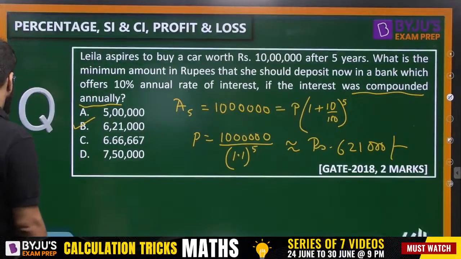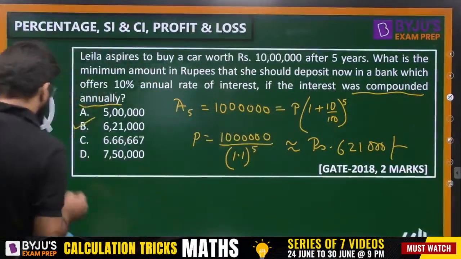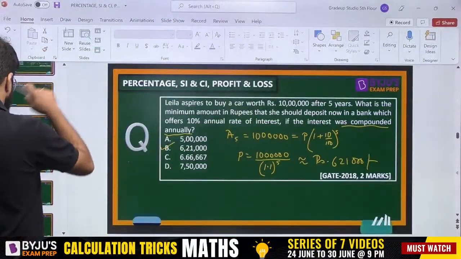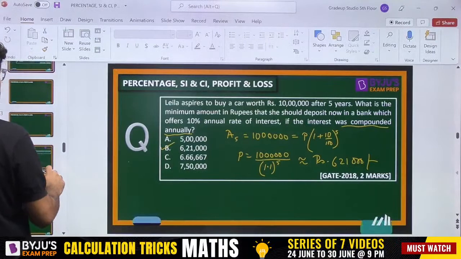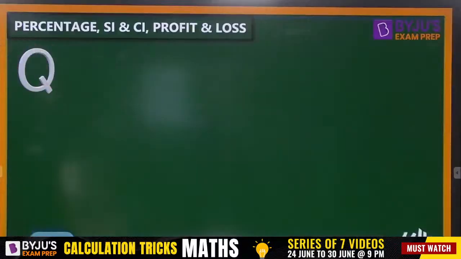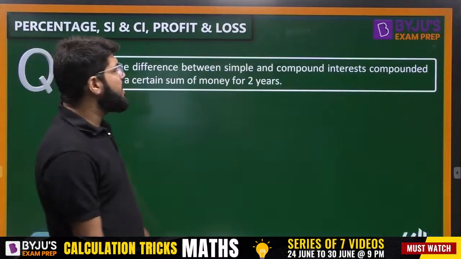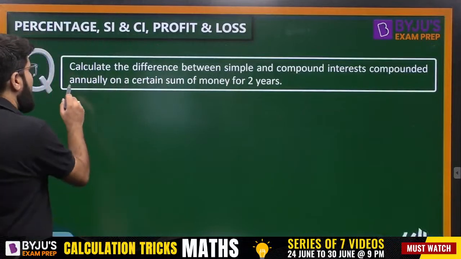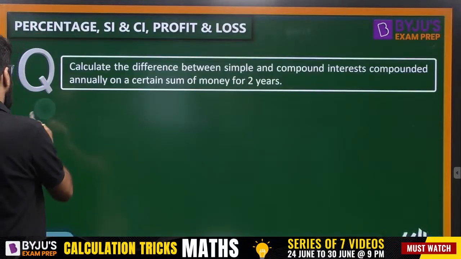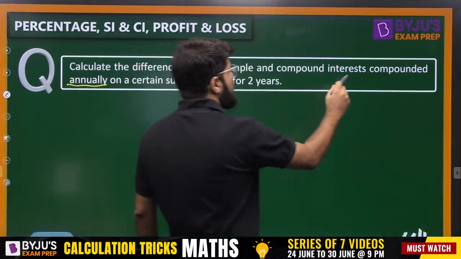Okay. Let's now move to the next variety of question. Yeah, this one is again very important from here. Let's do this as well. Calculate the difference between simple and compound interest compounded annually on a certain sum of money for 2 years.